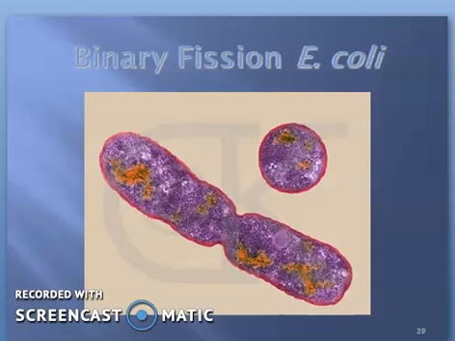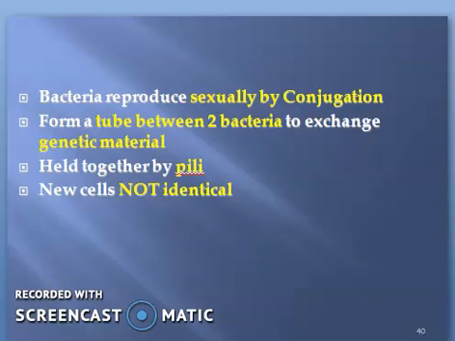Then binary fission in E. coli. This is a figure of E. coli, Escherichia coli. This is the example for the bacteria. Bacteria reproduce asexually by conjugation.